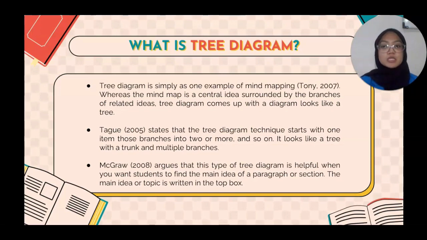It looks like a tree with a trunk and multiple branches. So it is used to break down broad categories into thinner and thinner levels of detail. And the last is from Mid-Gray 2008, who argues that this type of tree diagram is helpful when you want students to find the main idea of a paragraph or section. The main idea or topic is written in the top box. It means that the tree diagram has a main idea which is interrelated with the supporting ideas.